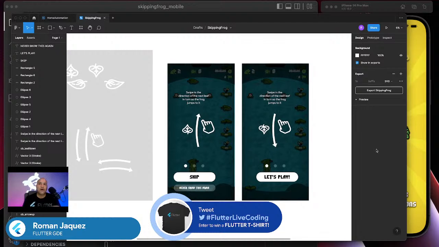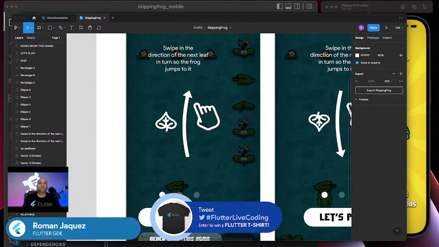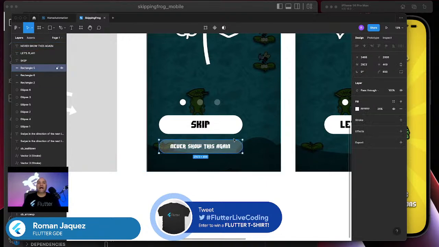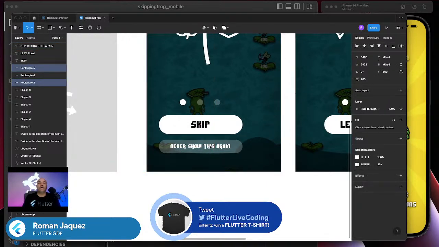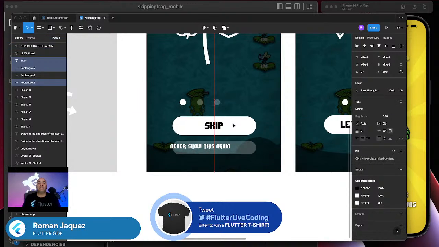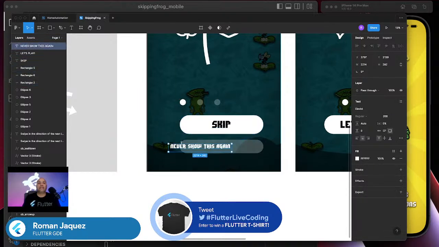As you can see, this is what I'm trying to implement. Users should be able to see this when they install the application for the first time, and then when they remove the application, they can see this again, but they can have the option of saying never show this again. I don't want them to see the message anymore. That is what we should store in their local storage: the fact that they don't want to see the onboarding anymore.